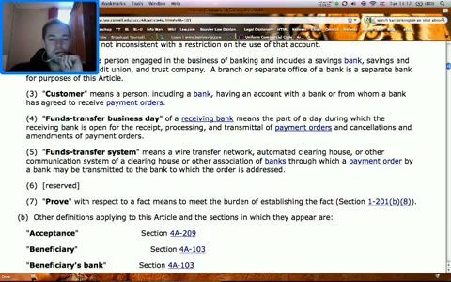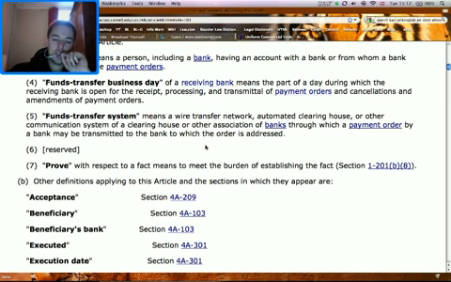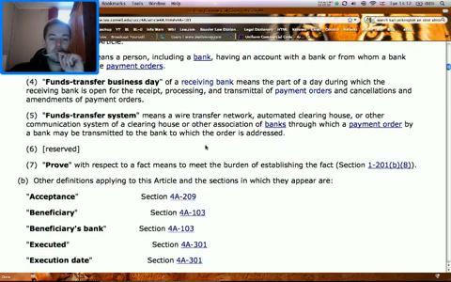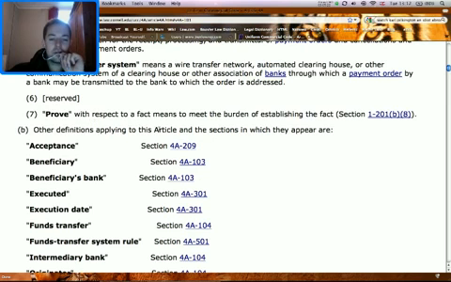Funds transfer business day of a receiving bank means the part of a day during which the receiving bank is open for the receipt, processing and transmittal of payment orders and cancellations and amendments of payment orders. Funds transfer system means a wire transfer network, automated clearinghouse or other communication system of a clearinghouse or other association of banks through which a payment order by a bank may be transmitted to the bank to which the order is addressed. 6. Reserved. 7. Prove with respect to a fact means to meet the burden of establishing the fact.